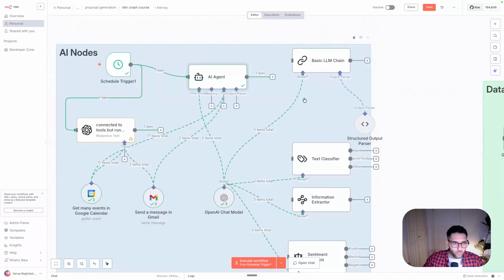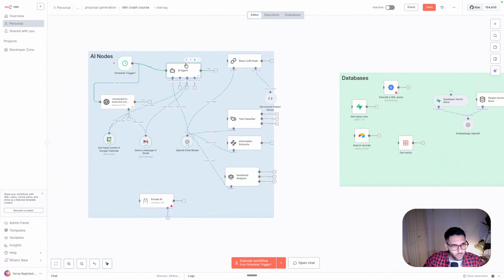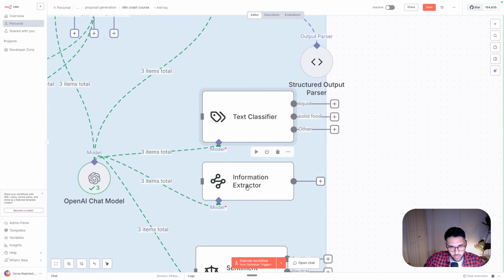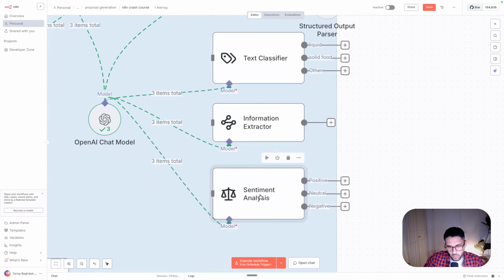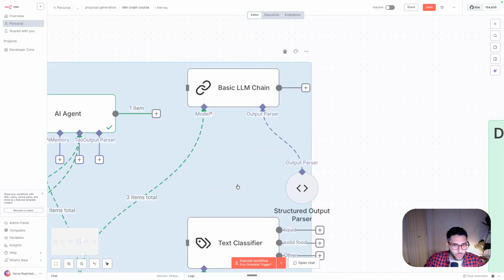And now to the question, which one to use when? If you have a very simple workflow, just input, output, input, output, you can see here that if the workflow is a text classification, use one of these nodes. If it's a very defined use case that falls under these nodes, then just pick them up and use them. I think it simplifies and speeds up development.